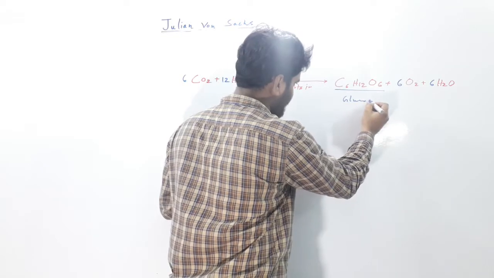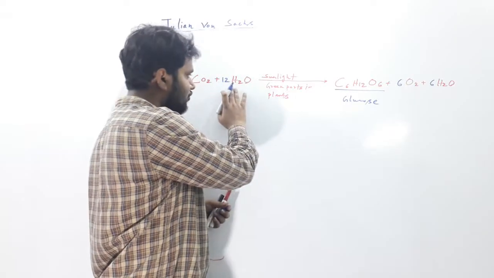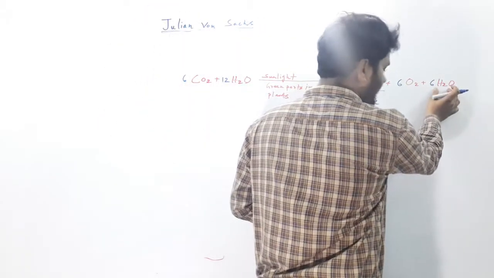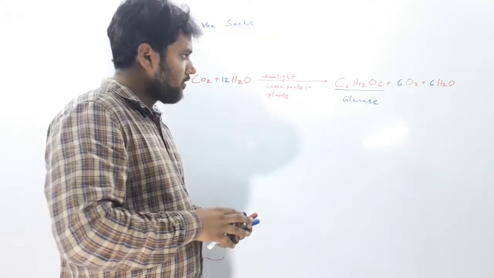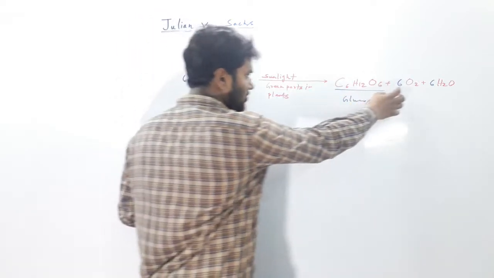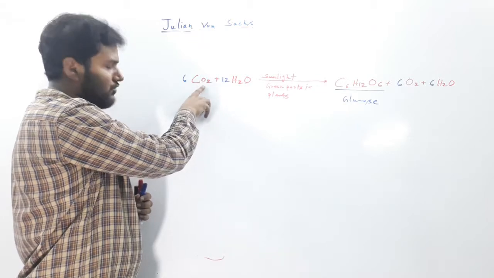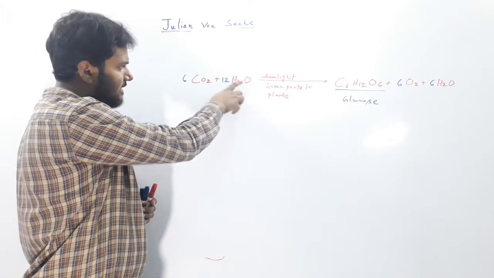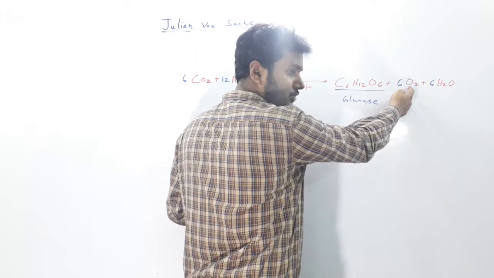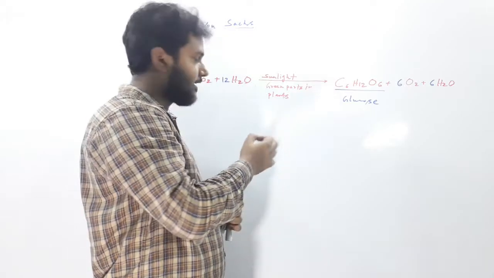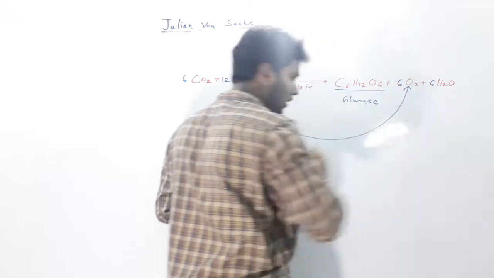This is glucose. And we also know that oxygen evolves during photosynthesis if H2O is used, and 6 molecules of water are also generated. We also have to know from where this oxygen evolves. Look at these 2 molecules. In CO2 there is an oxygen atom present, and in water there is also an oxygen atom present. But the oxygen molecule which is evolved during photosynthesis comes from water.